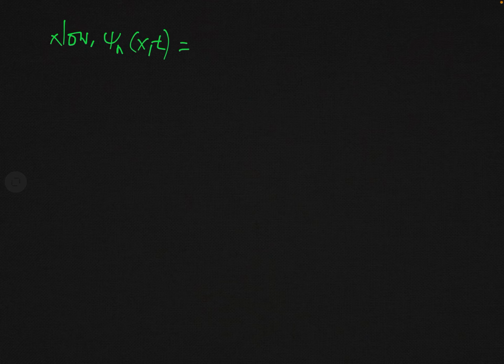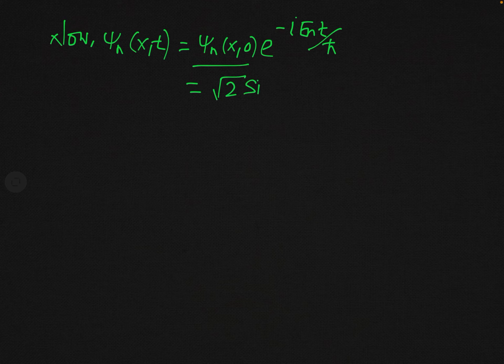You know this is written simply as psi n of x, 0 times e to the power minus i En t over h bar. Now when you substitute, the eigenfunction will be root 2 sin n pi x over a, but a is in fact 1, times e to the power minus i En t over h bar.